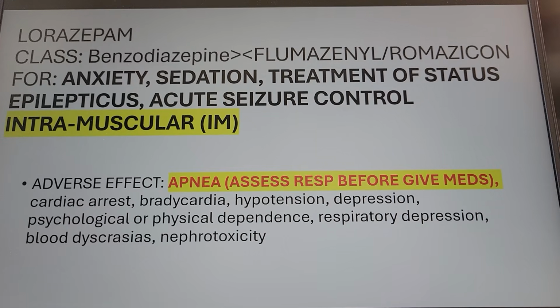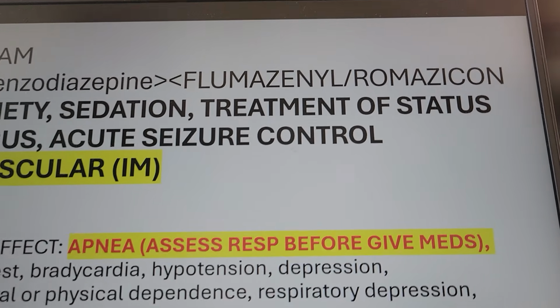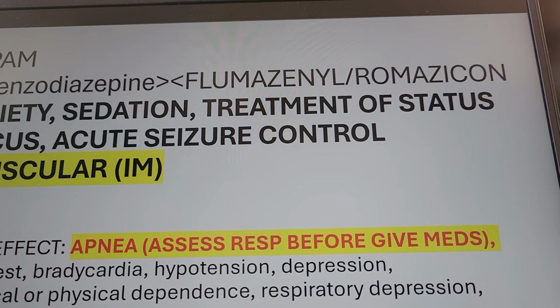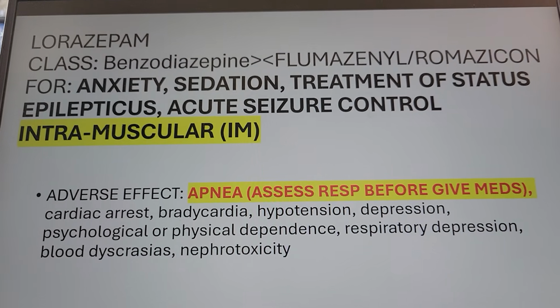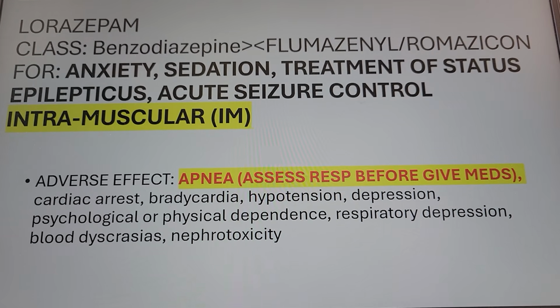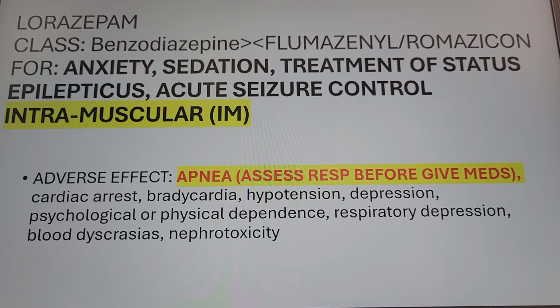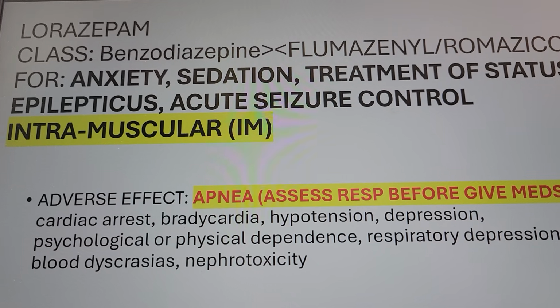If somebody has toxicity with Valium or Ativan, give them flumazenil. Know this name. Flumazenil. Especially if you work in the ER, you have to know your flumazenil antidote if somebody has toxicity with Valium, right? Diazepam or Ativan, Lorazepam. So we use this Ativan, Lorazepam for anxiety.